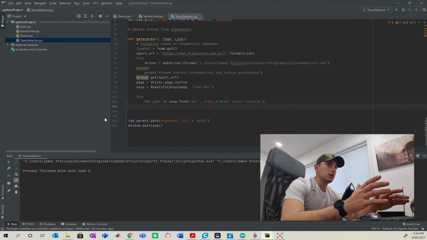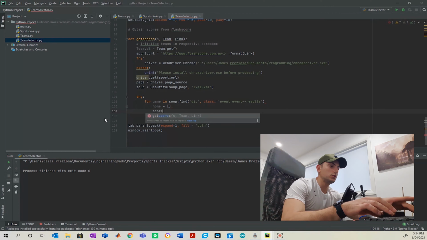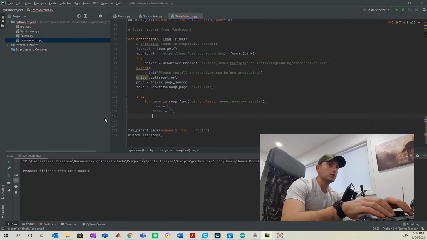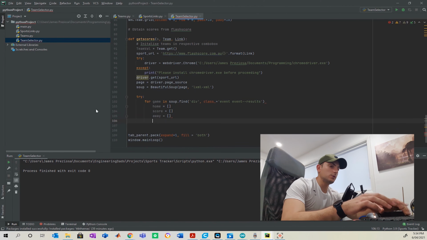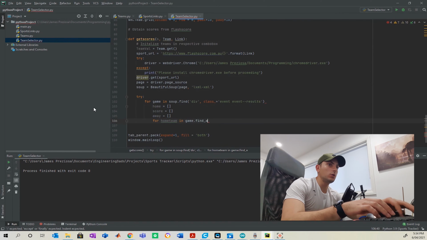Okay, so now as it's going through the results, we're going to want to make a home array, and then like so for the score, and like so for away. The reason we're going to do this is because we're going to have a nested for loop, and then we're going to call this home team in game as we just defined, and tell me all of the home teams playing here.